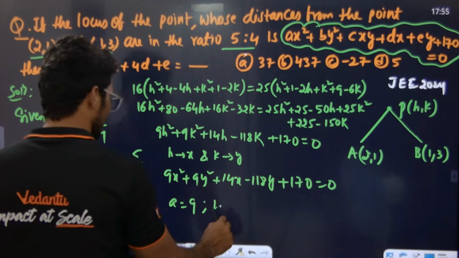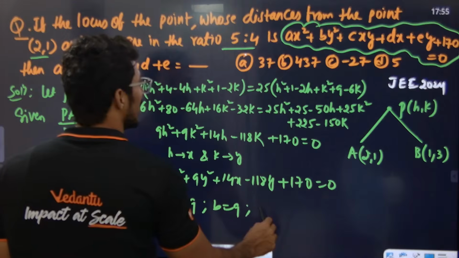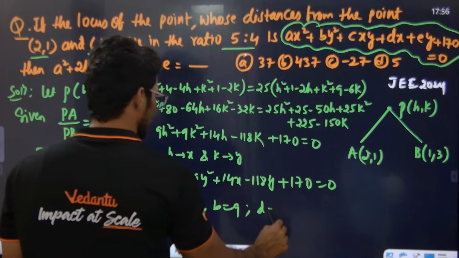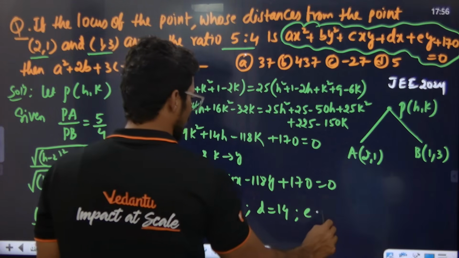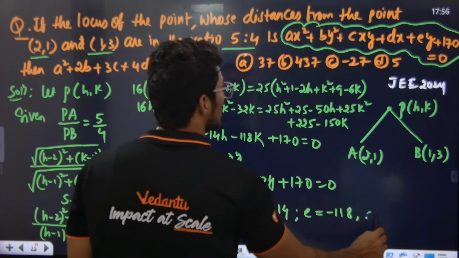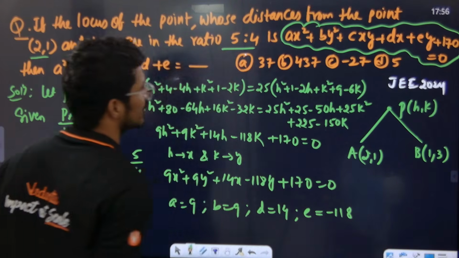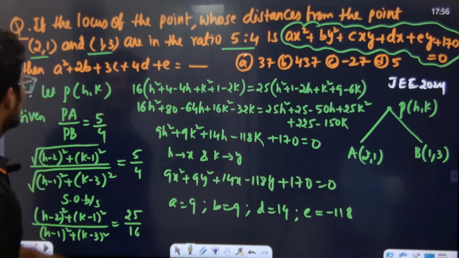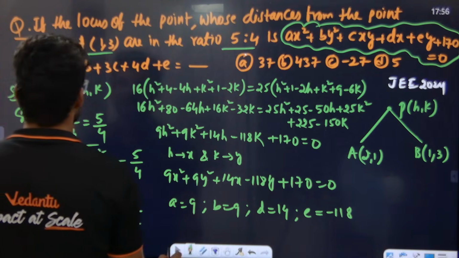A value is 9. B value is 9. X is what basically, d. D is 14. E is minus 118. 170 is as it is. The xy term they have not given. They are asking us to find a square plus b square, right? Okay, a square plus b square.